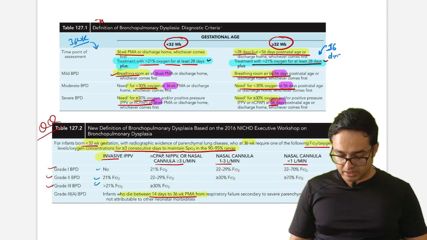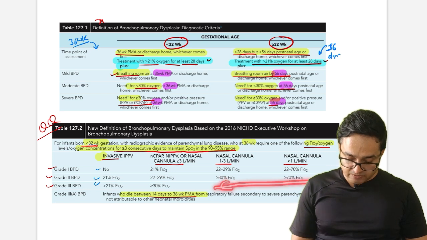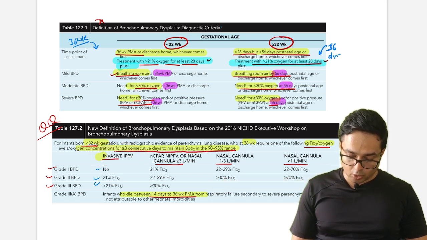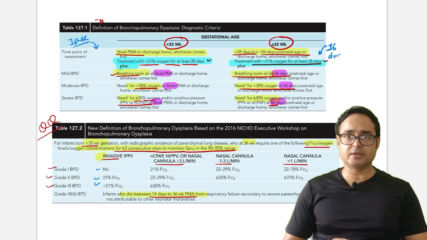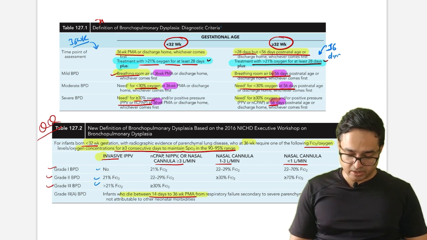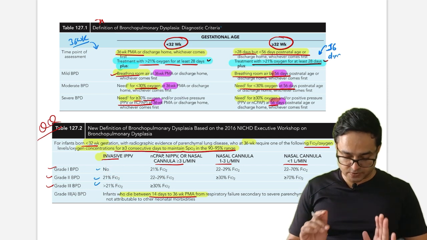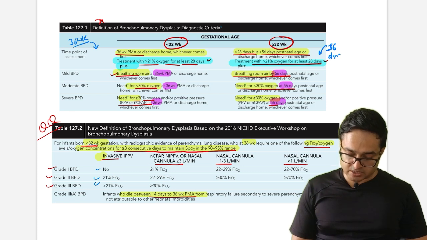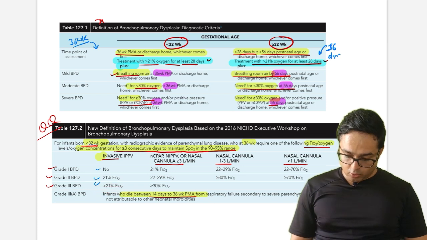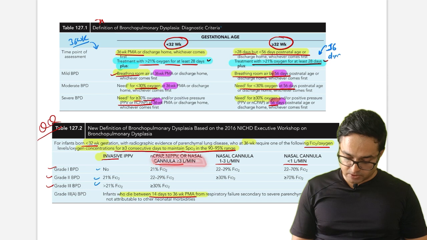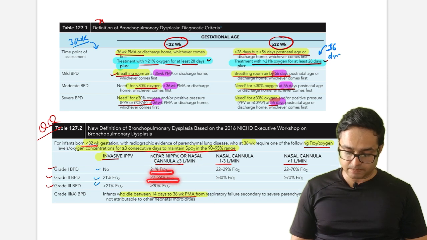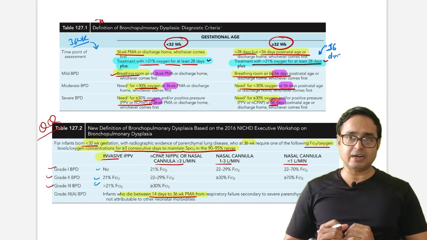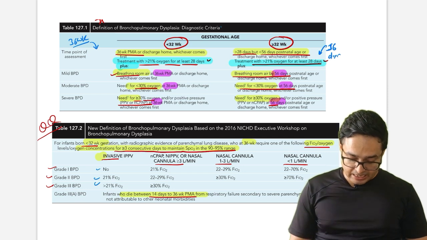But it can't be grade 2 with invasive IPPV; grade 1 is not possible. If the patient is on a ventilator, you can't say it is grade 1. Very important, potential MCQ. Grade 2 is 21% FiO2 and grade 3 is more than 21% FiO2. And CPAP or nasal cannula more than 3 liters per minute: 21%, 22 to 29 and 30%. So 3 to 4 questions are hiding in this table.